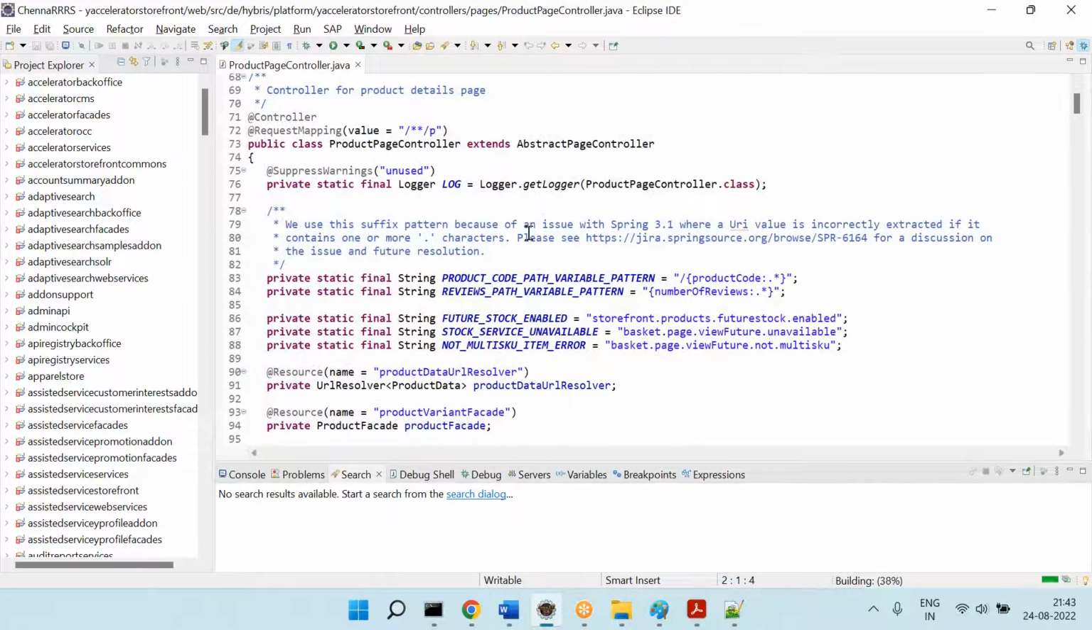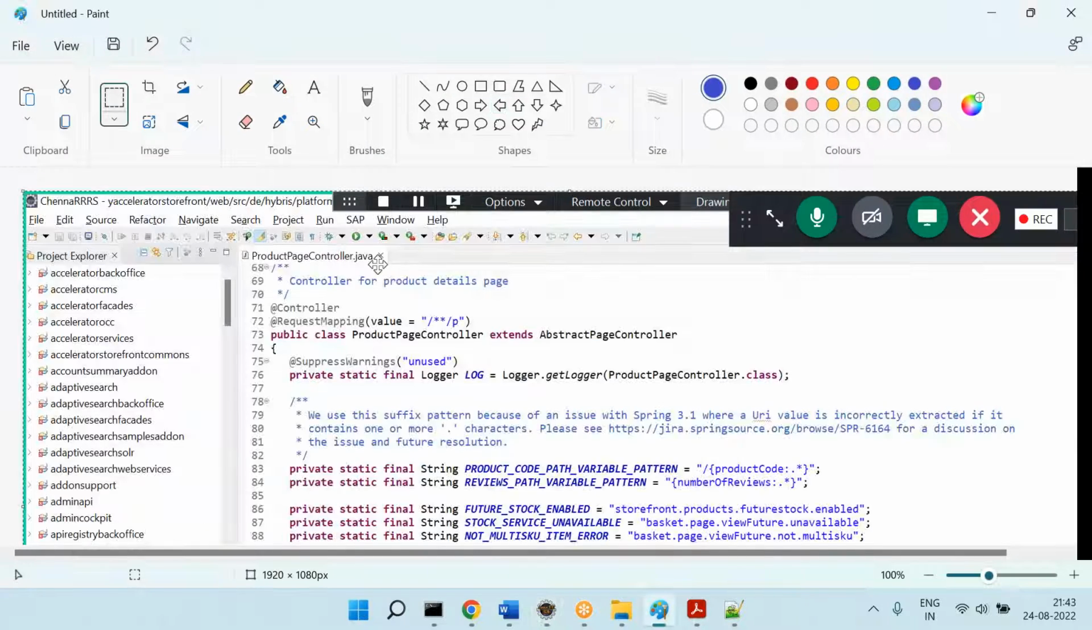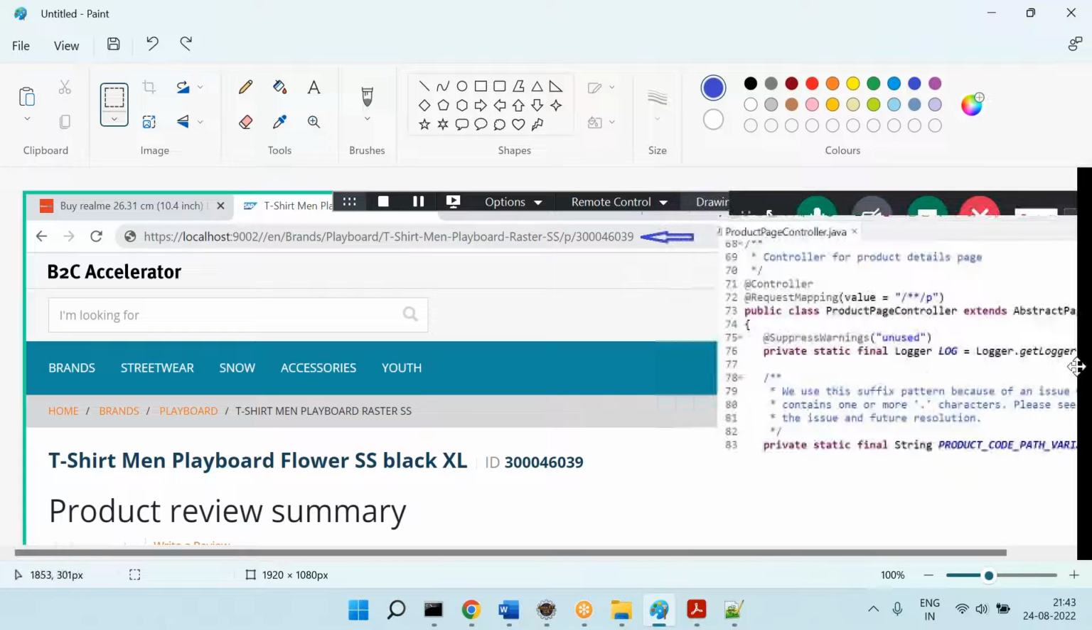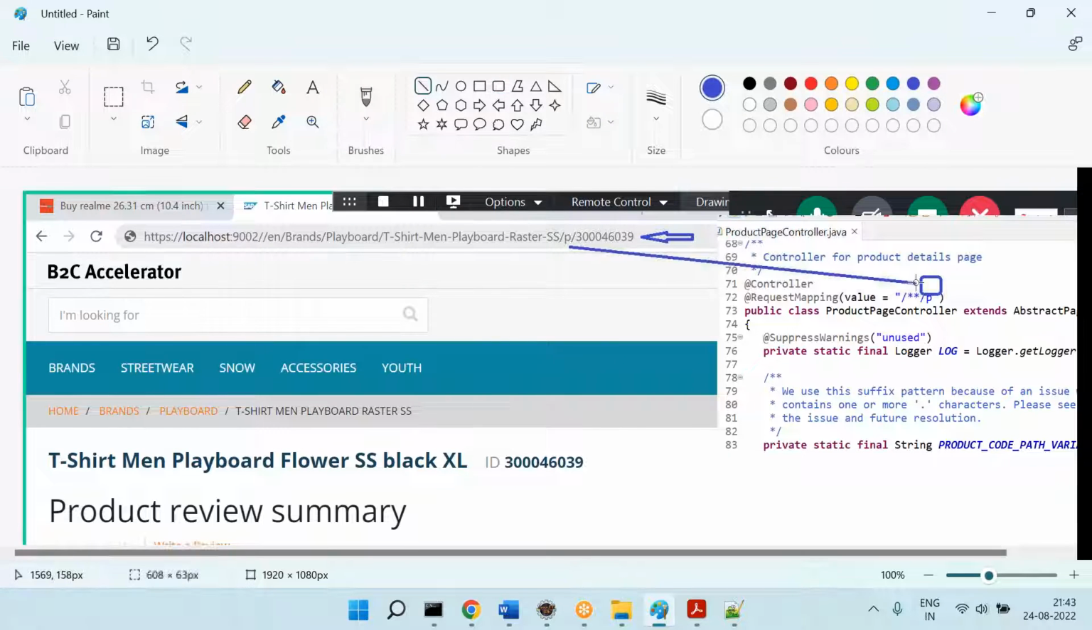This is the one which will be called when you hit that URL, and this has a bunch of logic. Because of that logic, you are getting some results. Those results you are taking and displaying in the UI. So /p is matching here. The URL pattern is matching with the controller request mapping, and before the /p you have so much text or URL, and that is nothing but a wildcard pattern.